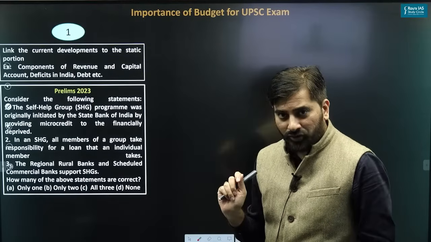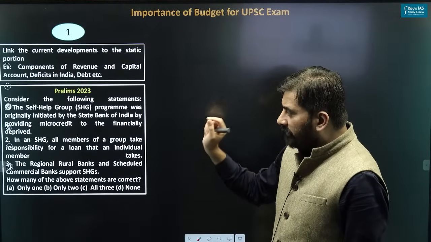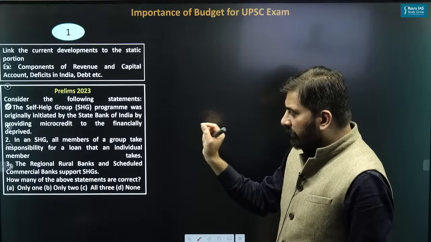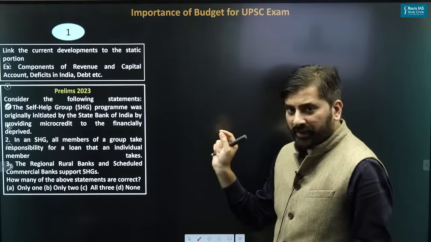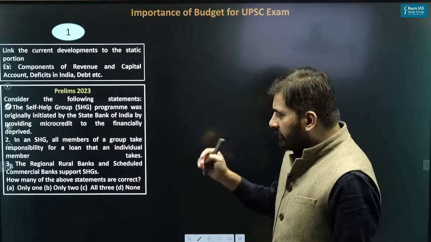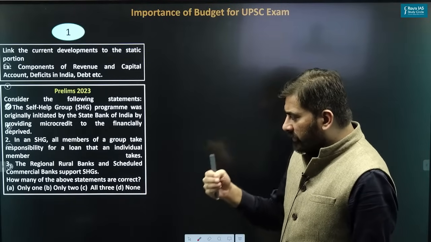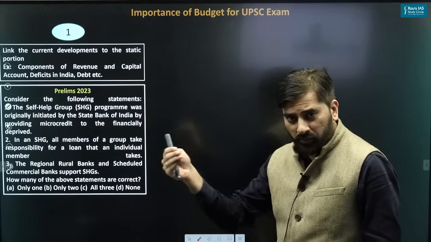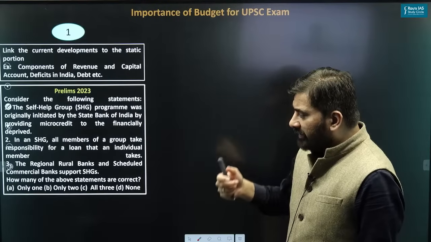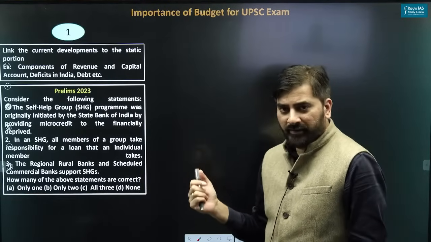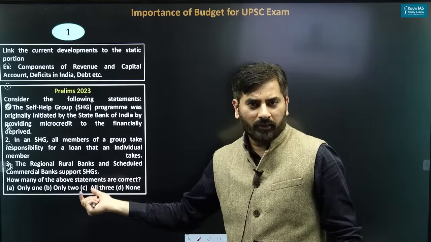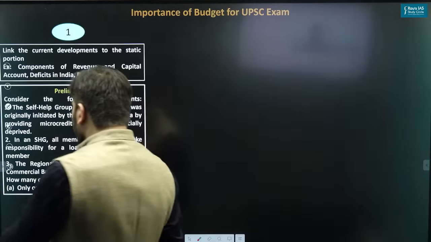Can you just read the question? SHG was originally initiated by SBI by providing microcredit to the financially deprived. In SHG, all the members of the group take responsibility for a loan that an individual member takes. The RRBs and scheduled commercial banks support SHGs. Now, this was a question asked in 2023.